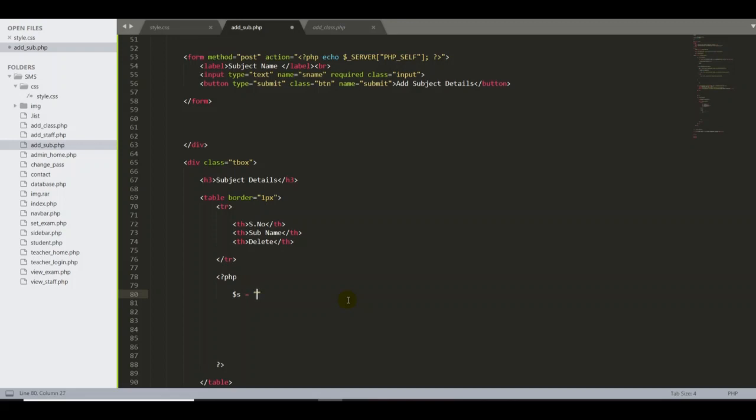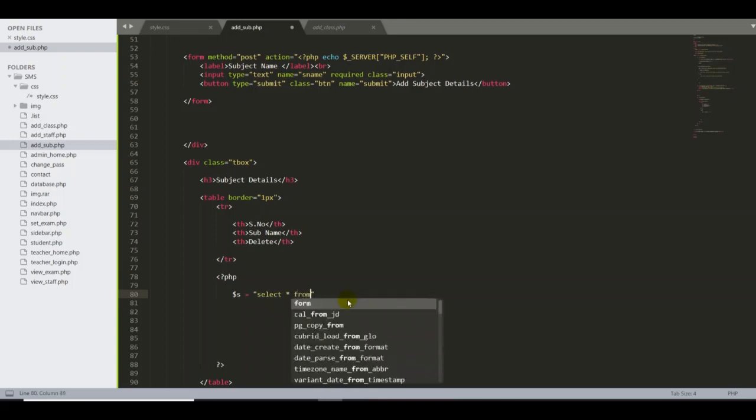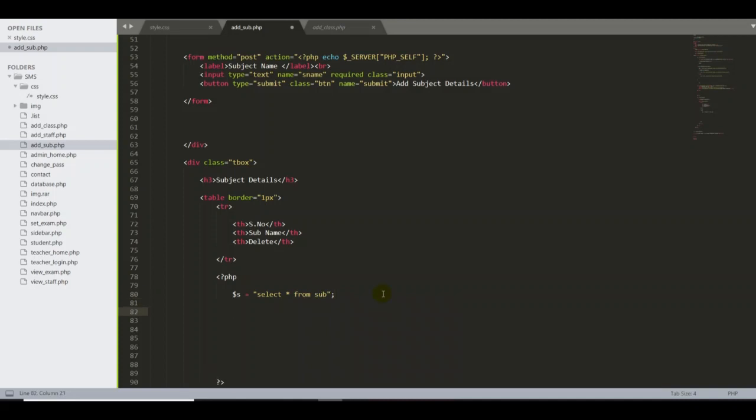So double quote, I type select, meaning I want to select from the table, that's the reason I type select, and star means the entire detail from sub, my table name sub. Then I want to run this query, so I declare one more variable called res. This time I use db, arrow operator, and type query, then open close bracket, then I put this one in here. Now that we have completed, we put the semicolon at the end.